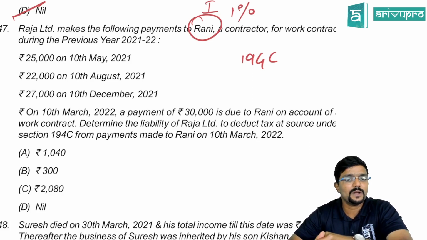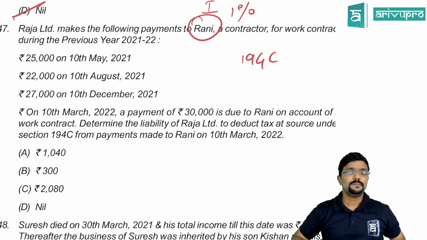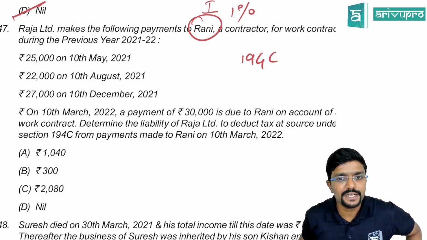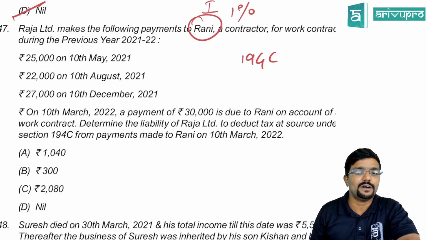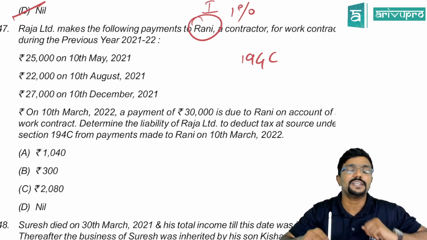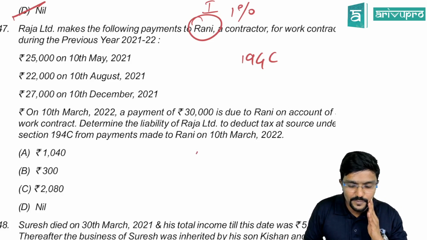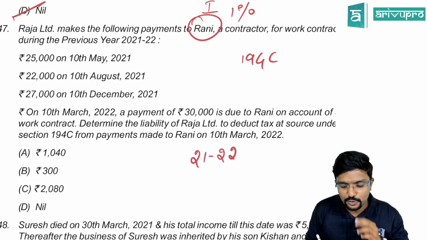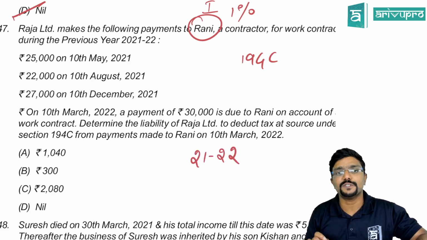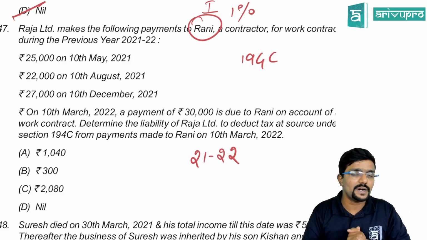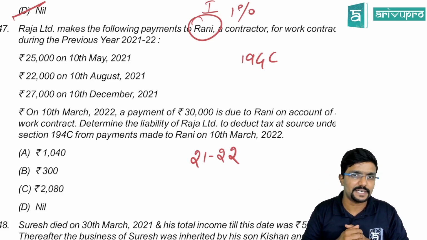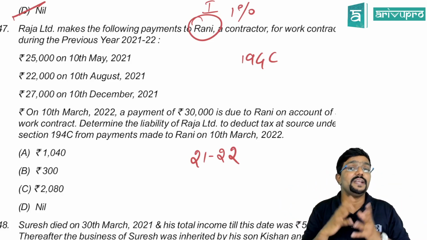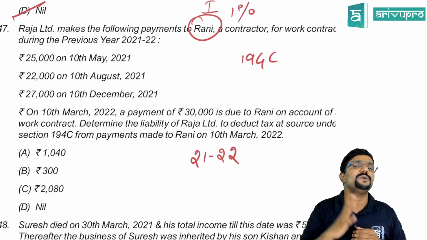It is not paid on account of work contract. Determine the liability of Raja to deduct tax at source under section 194C from payments made to Rani on 10th March 2022. Interesting, guys. See, they have told this is for previous year 22-23. As per section 194C, if the single payment made to contractee is 30,000 or more, TDS has to be deducted. Or if the aggregate payment in a year is more than 1 lakh, they have to deduct TDS.